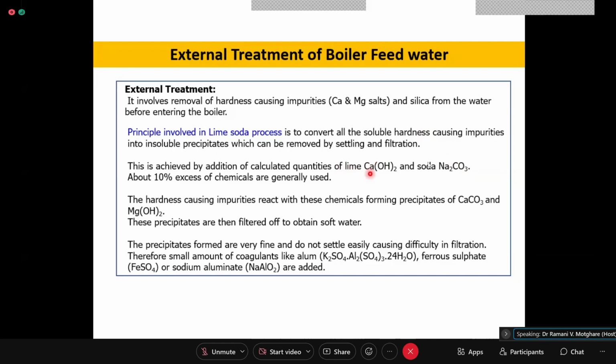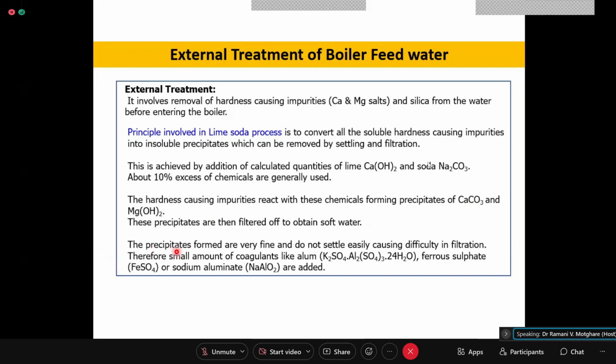The 10% excess will ensure that the CaCO3 formed will be removed. The hardness causing impurities react with these chemicals, forming precipitates of calcium carbonate and magnesium hydroxide. These are the two precipitates, so here you can show a downward arrow. These precipitates are then filtered off to obtain soft water.